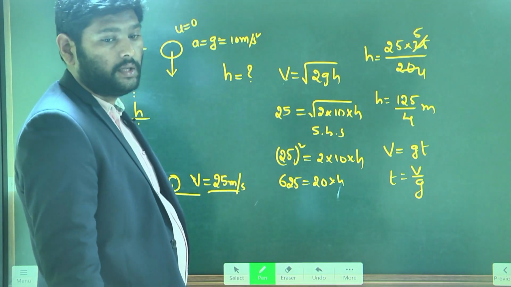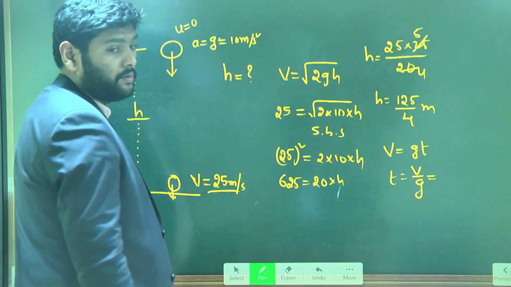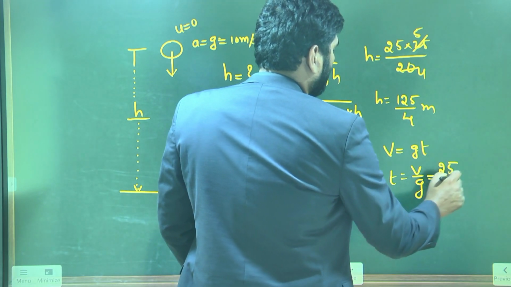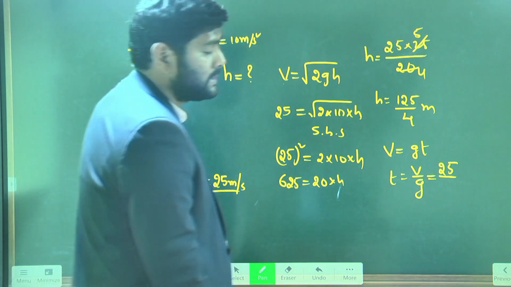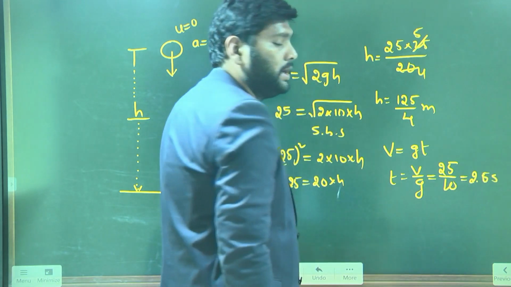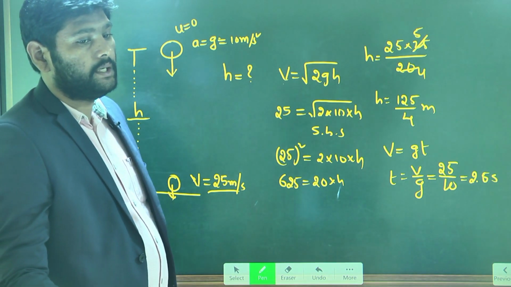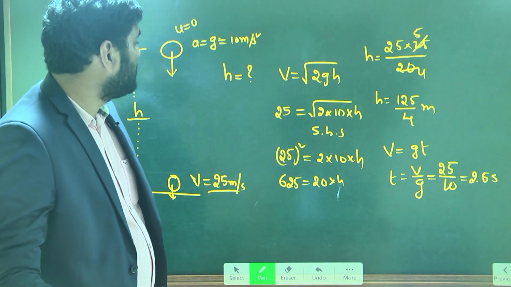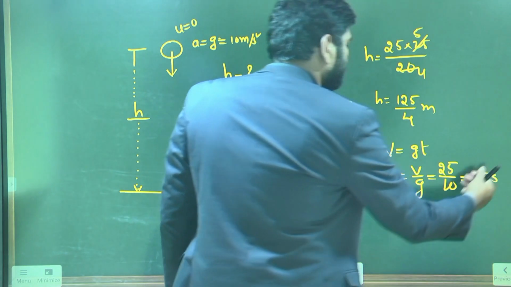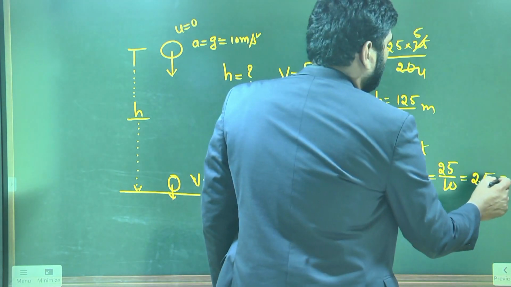Here, what is V? With what velocity is it reaching the ground? It is reaching the ground with 25 meter per second velocity, so you can keep 25 here. What is the acceleration due to gravity? The acceleration due to gravity is 10. So finally it is 2.5 seconds. In 2.5 seconds the object will reach the ground. Note down.